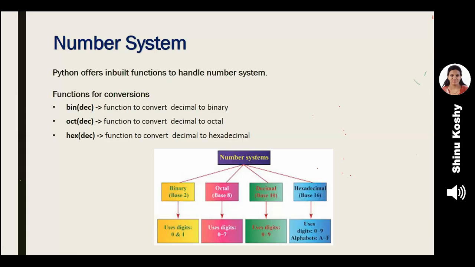Just by using simple words, bin, in brackets, DEC, which represents the number to be converted. That is, the decimal number to be converted to binary is given by DEC. Second, OCT. Third one, HEX.